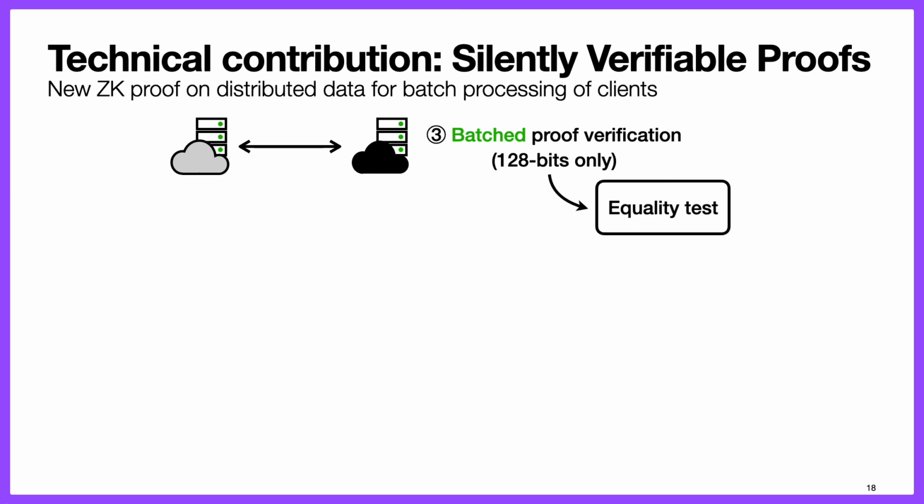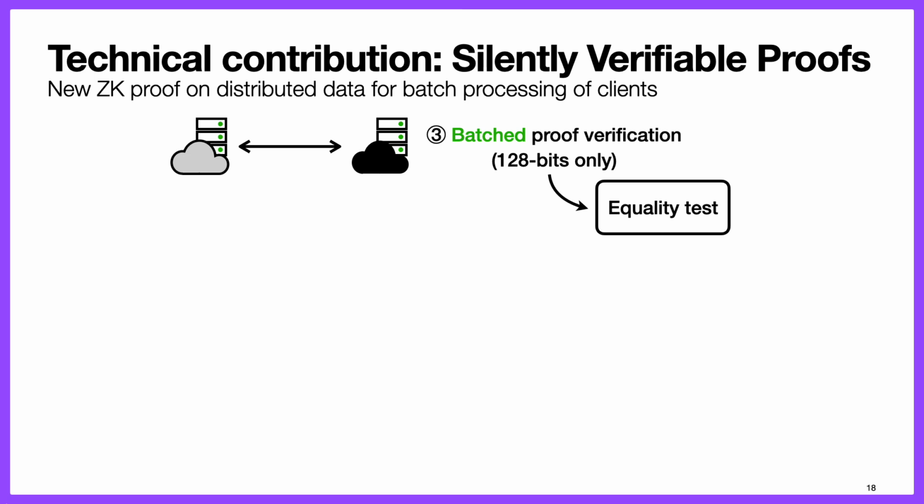Now, this batch verification property actually comes from the fact that silently verifiable proofs have a very simple verification procedure. All the servers need to do is to do an equality check, which means that they'll both have a value, and if the value is the same, then the proof is valid.